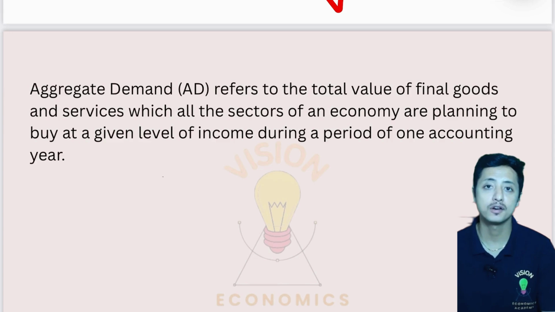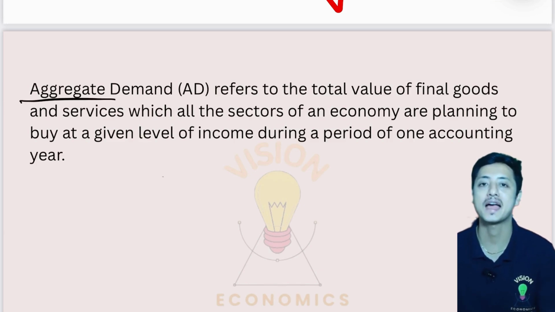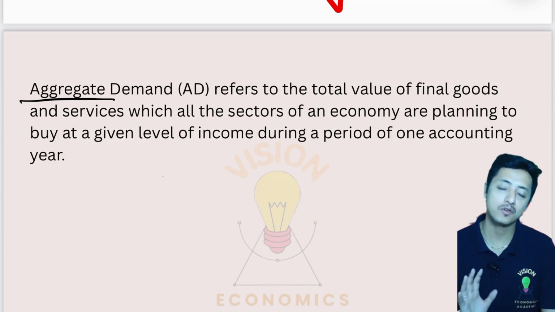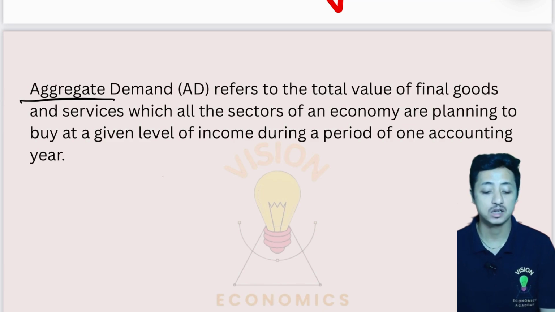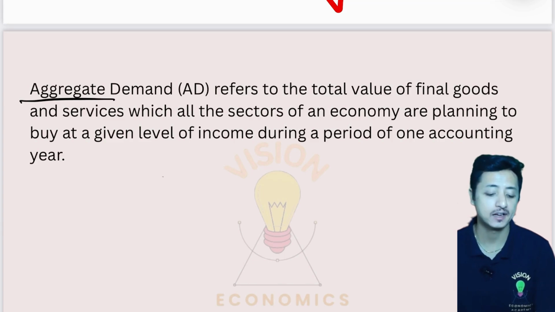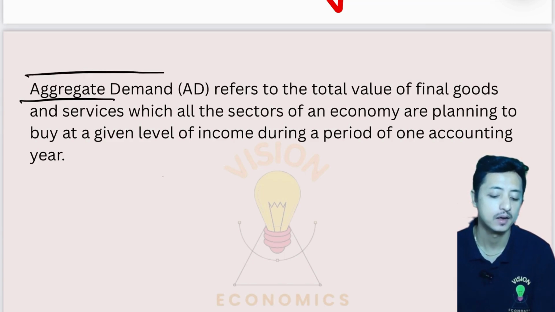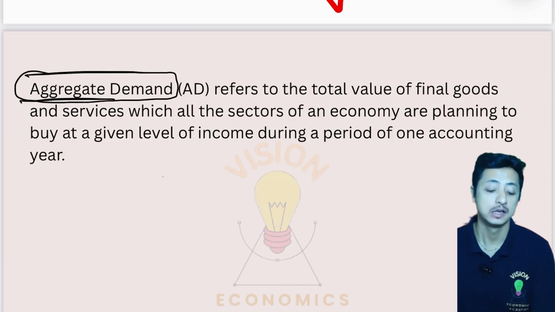Now, you might have heard about the word demand in your 11th standard. So it's no different here. What has changed here is the front part, that is the aggregate. Now, you have all heard about demand, right? We studied about individual demand and market demand. Those are all microeconomic phenomena. But when we are talking about the macro level, we are talking about aggregate demand. Yes, aggregate of all.